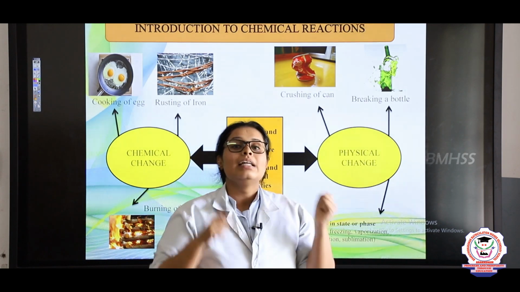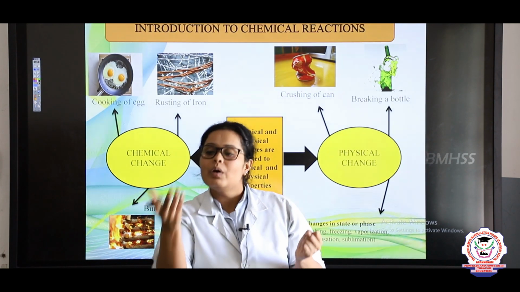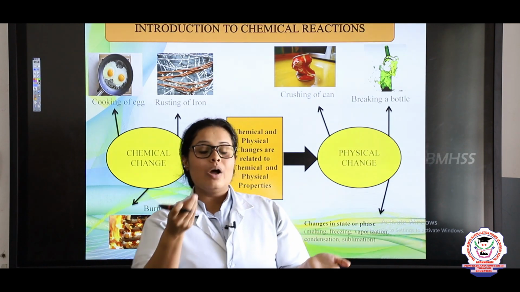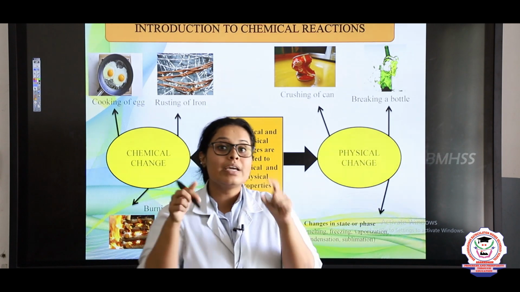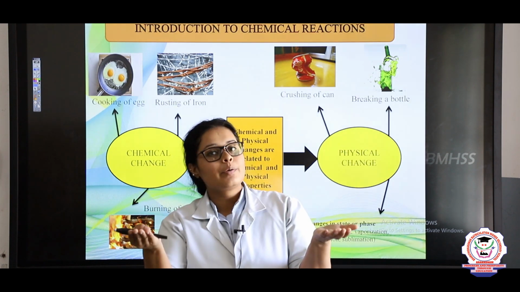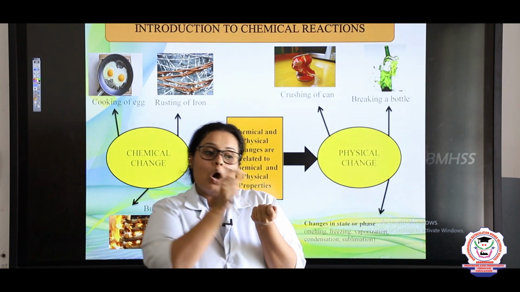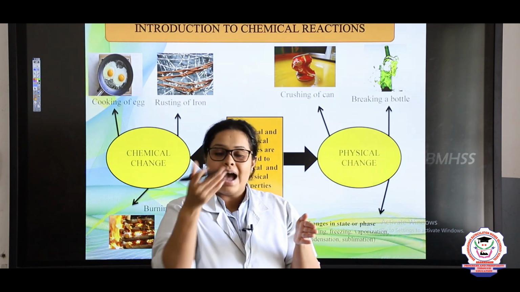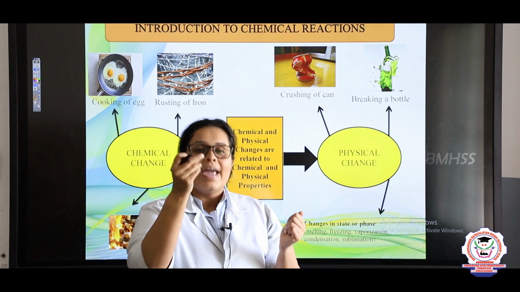Yes, you are right. The water can again be converted into ice, and this is called a physical change, because here we are seeing a change in state from solid to liquid. But the composition is the same: in ice it is still H2O, and in water also it's still H2O.